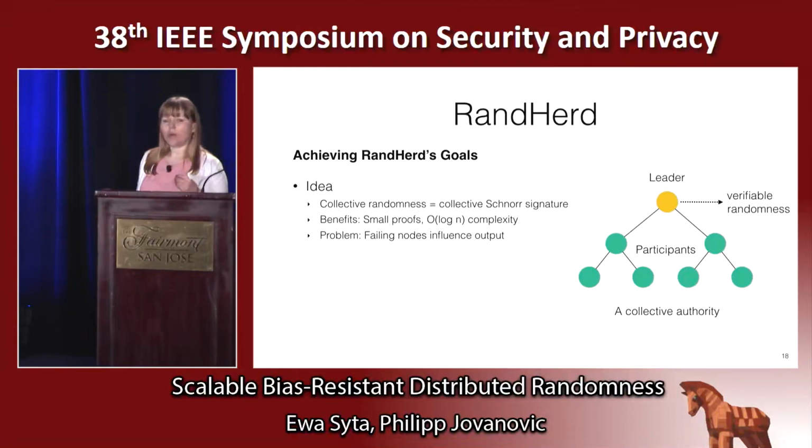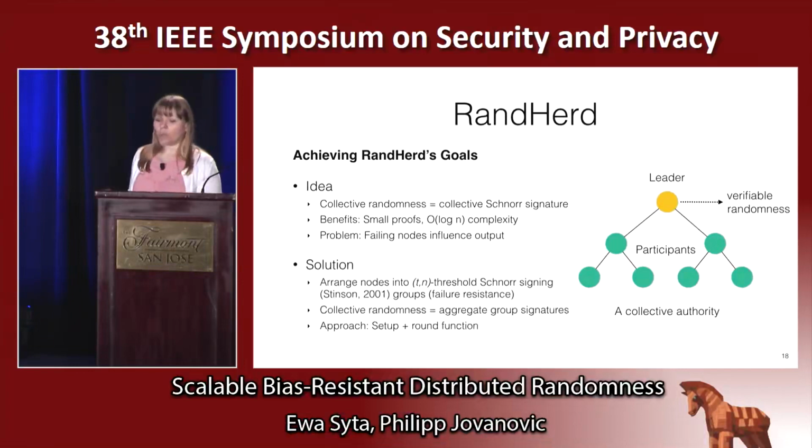Unfortunately, we have to address the availability problem. Some nodes might fail, intentionally or otherwise, and once they do, the signature will not be a function of everyone's input, and that would allow the adversary to affect the output. The output would not be bias resistant. We address this problem by applying threshold Schnorr signing, which means that we can create a signature in the presence of T out of N signers, which will allow us to tolerate failures.